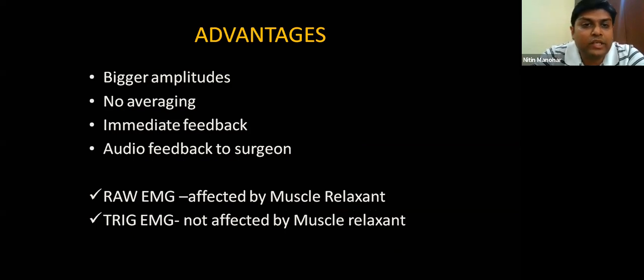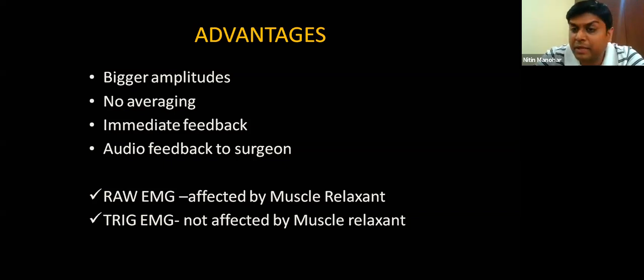So the advantage of doing EMG is that there is no averaging involved, there is no lag time. So the amplitudes are very big, and it gives immediate feedback to the surgeon. So the audio feedback has to be on here. So I emphasize again, EMG is all about audio. So you can look at the screen, but the surgeon also has to listen to the audio, and he has to be aware whenever there is an irritative signal.